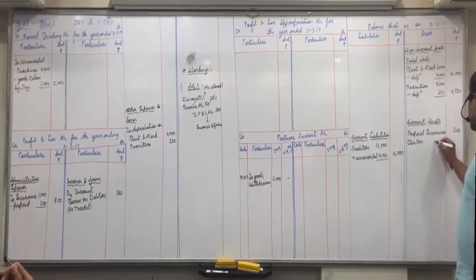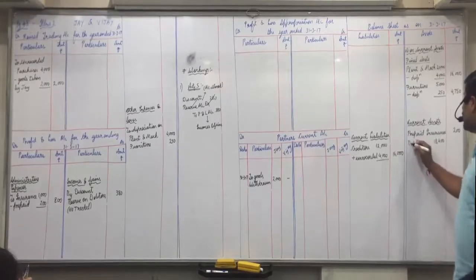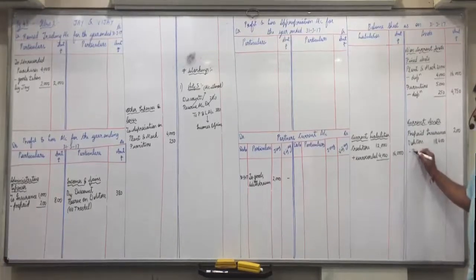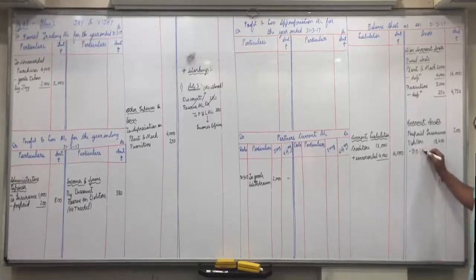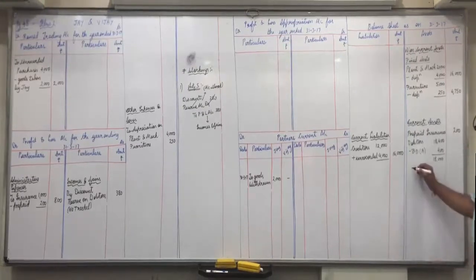All of you can see in trial balance debtors are 18,400. Write down on asset side debtors 18,400 minus bad debts as per adjustment. What amount? 400. All of you look at fourth adjustment. 400 are bad debts as per adjustment. What will remain is 18,000 then. Minus bad debt reserve adjustment. What amount?